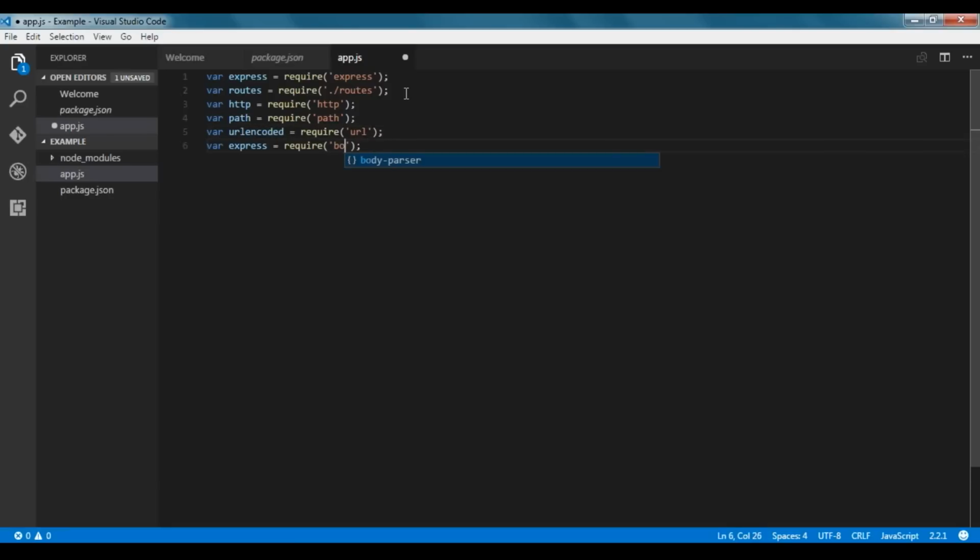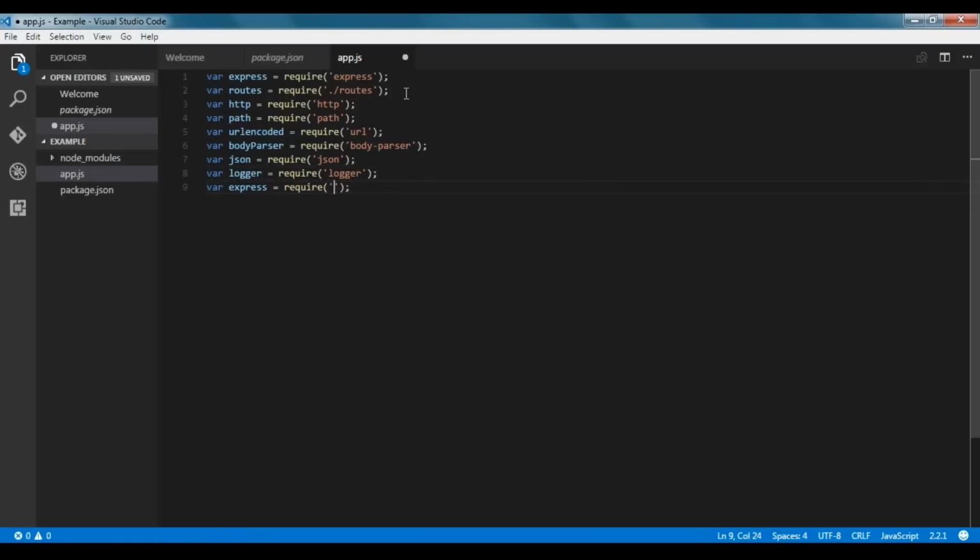Now next we are going to import body parser for reading our JSON file, and we'll give the name of the variable as body parser. Then we will import JSON to work with JSON files. While working with CouchDB, we'll get the data in the format of JSON, or we'll send data in the format of JSON. So we need the JSON package to work with JSON files. And then we have to import the logger.